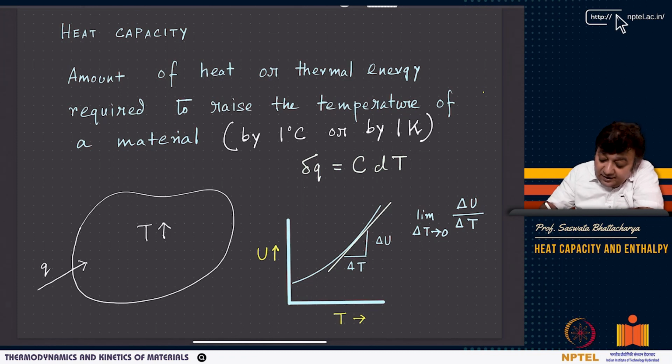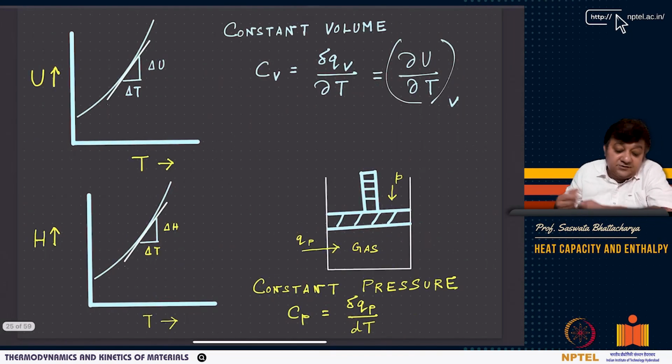And if you take one point here, you draw a tangent line. You can now take the slope at that point. This is delta U, this is delta T. So the slope is the limit as delta T tends to 0 of delta U by delta T, which is equal to dU by dT. Now, this basically gives you C. Now, is it always dU by dT? We'll come to know. No, at constant volume, it will be CV.